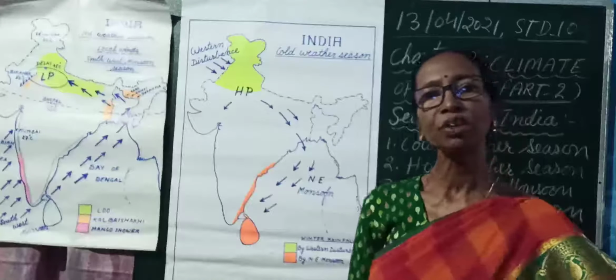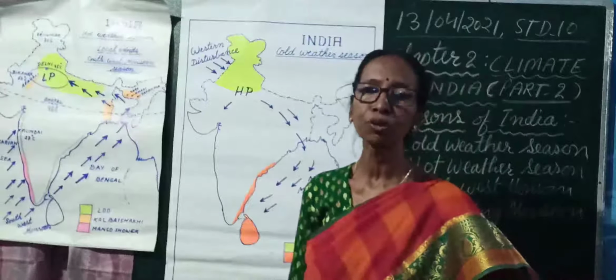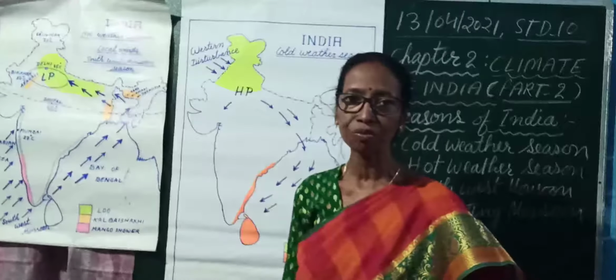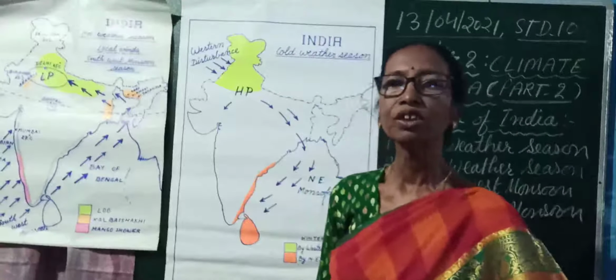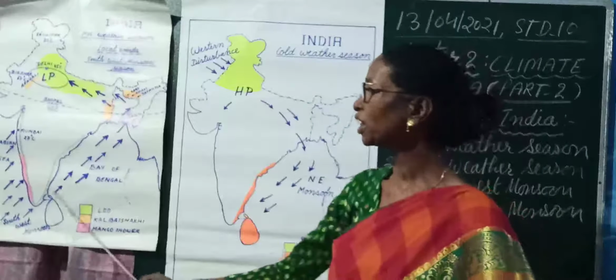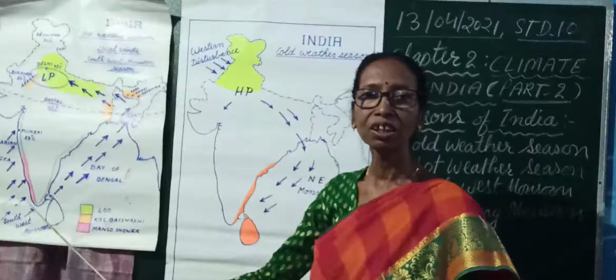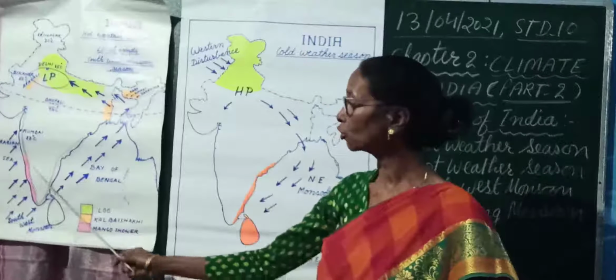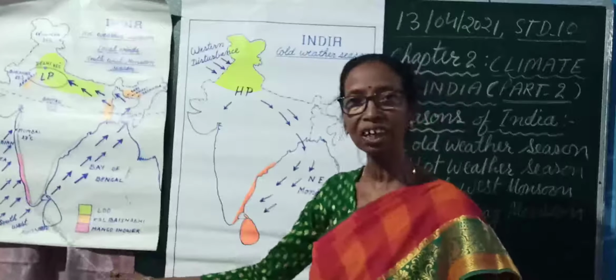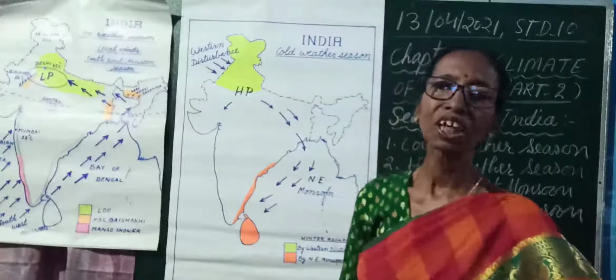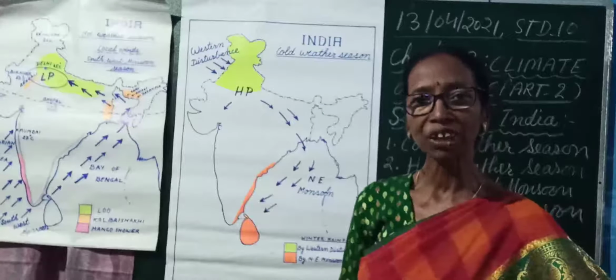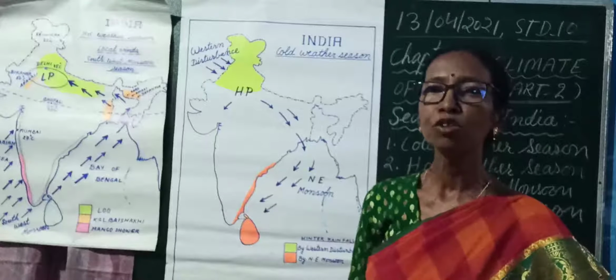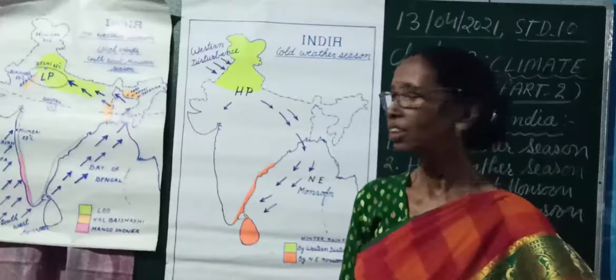At the same time, it is good for tea and coffee plantation in Karnataka. So, do remember, this is the pre-monsoon shower. It reaches before the commencement of monsoon at the coast of Kerala and Karnataka, which brings good rainfall, not very heavy, but that is beneficial for the mangoes and cherry.